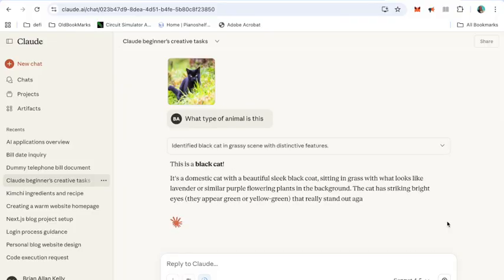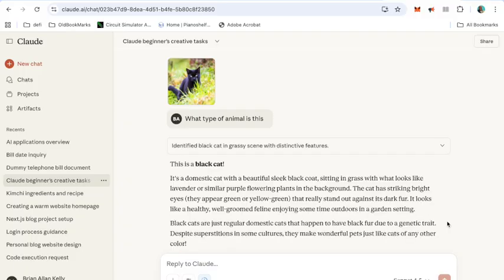It's a black cat. Straight up, it's a black cat. And it gives you a wee description here. It's a domestic cat with a beautiful sleek black coat, sitting in the grass and what looks like lavender or similar purple flowering plants in the background. See how much detail it gives?